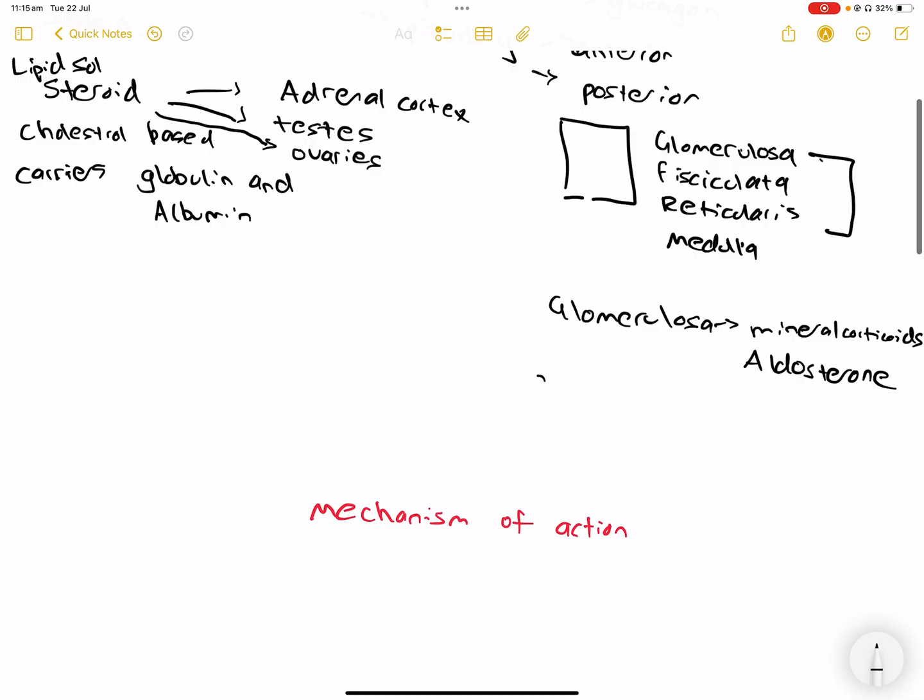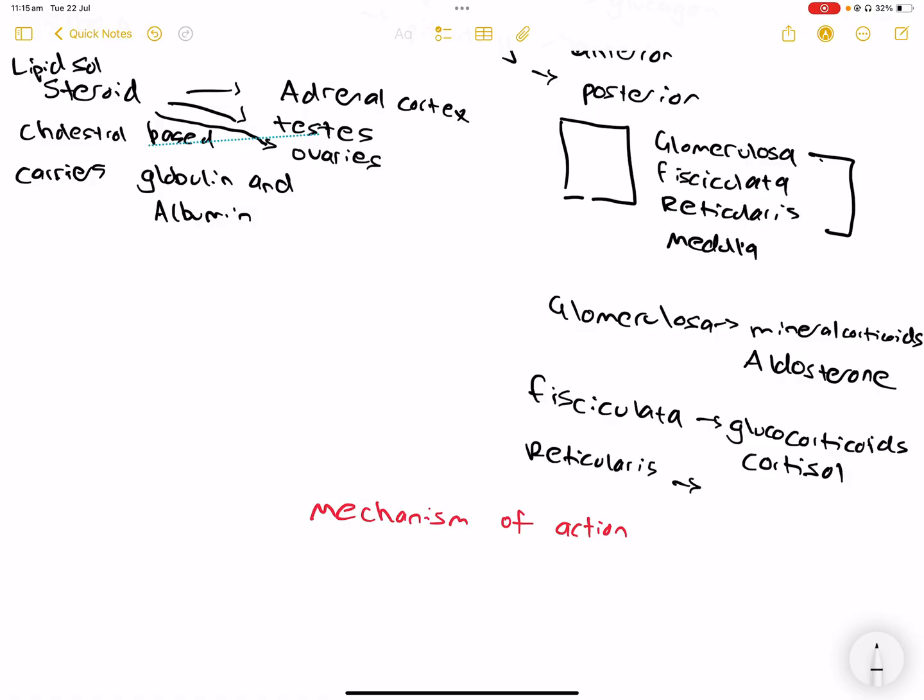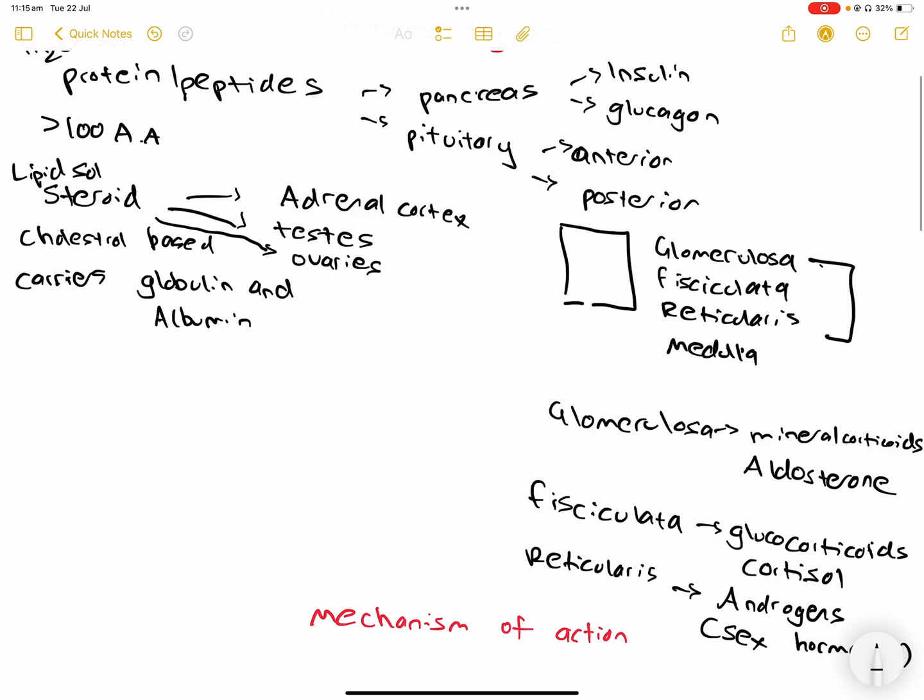Okay. Next one is fasciculata, which causes the release of glucocorticoids. Okay, and glucocorticoids control glucose levels, right? An example is cortisol, that's released from the adrenal gland. And then you've got the reticularis, which controls androgens, right? Androgens such as sex hormones. Okay, gone through steroid hormones.